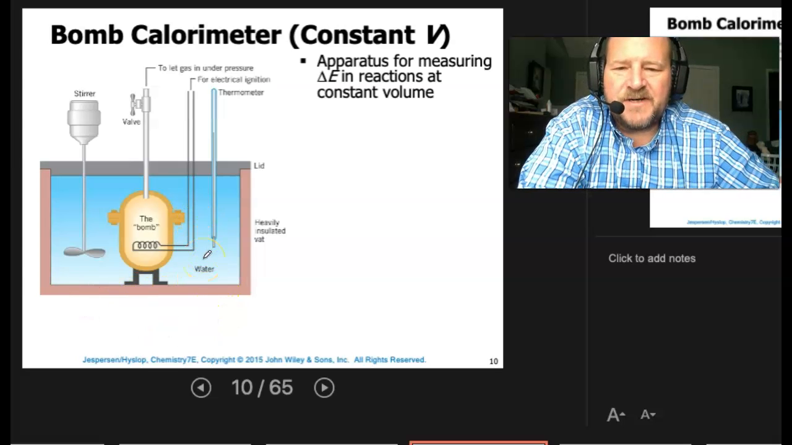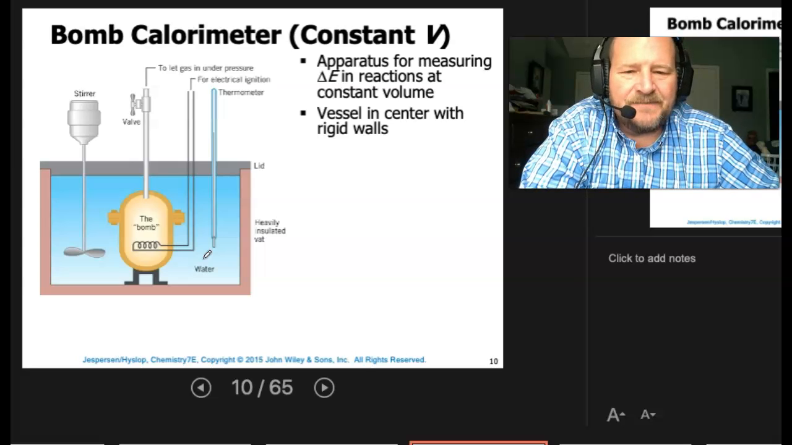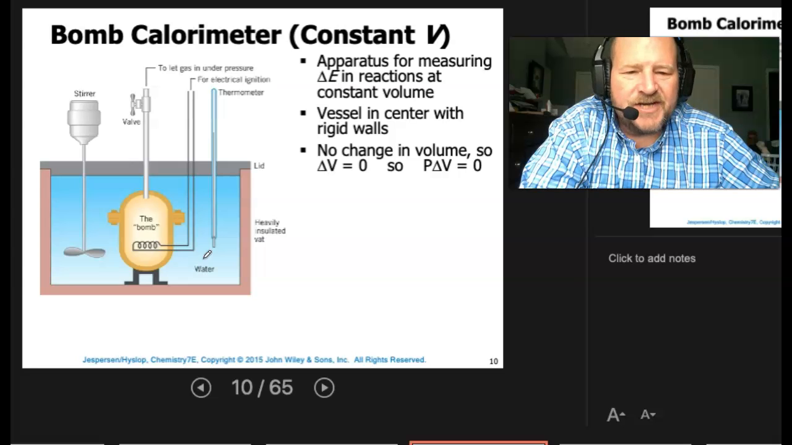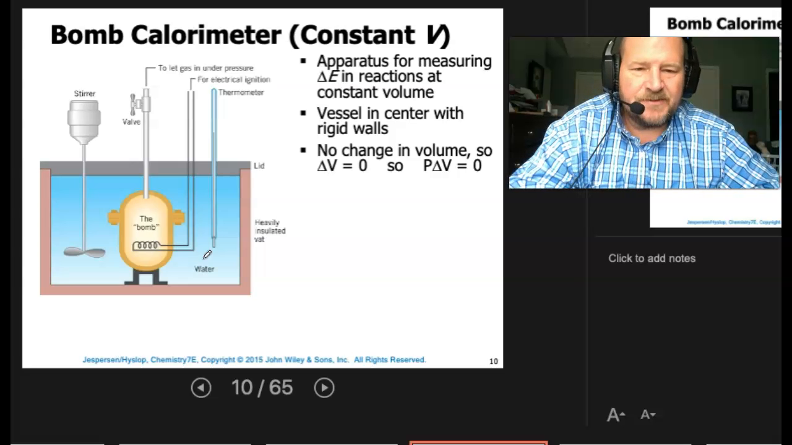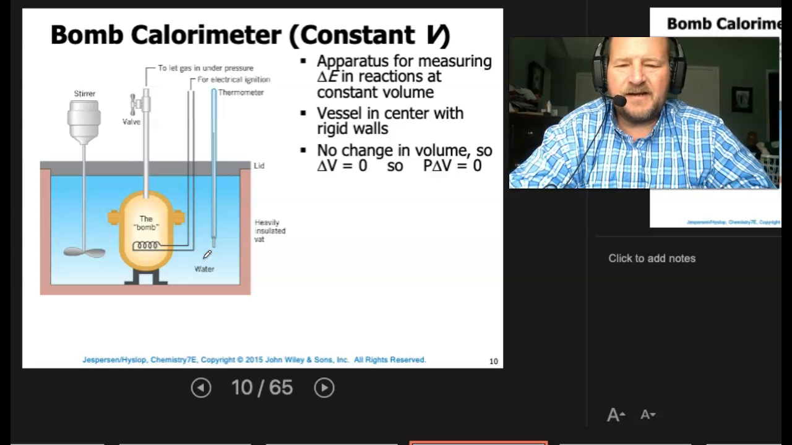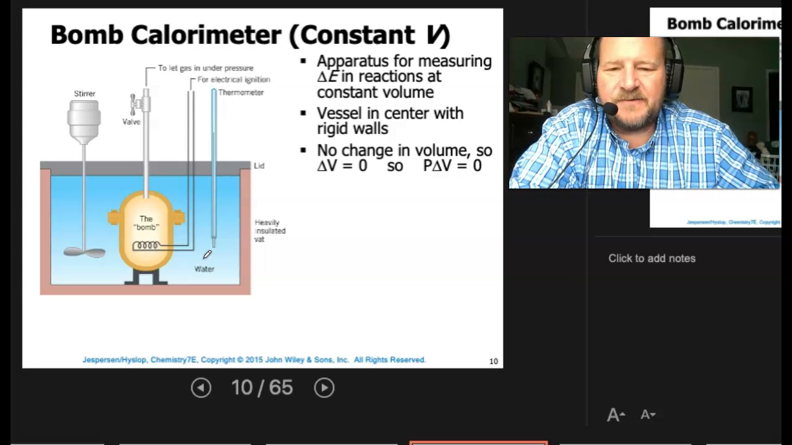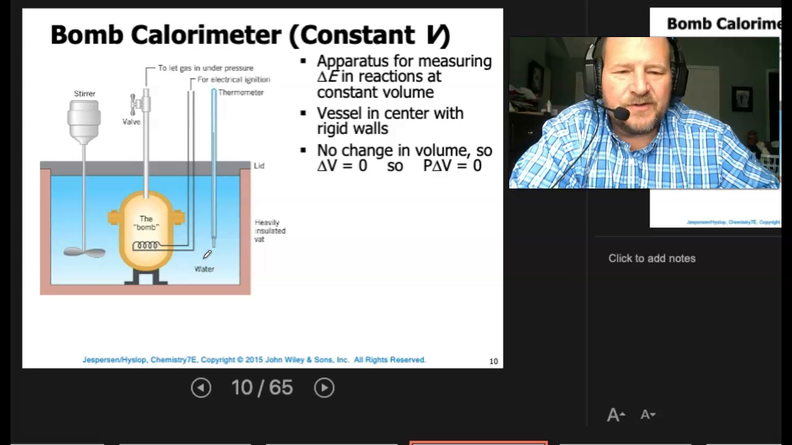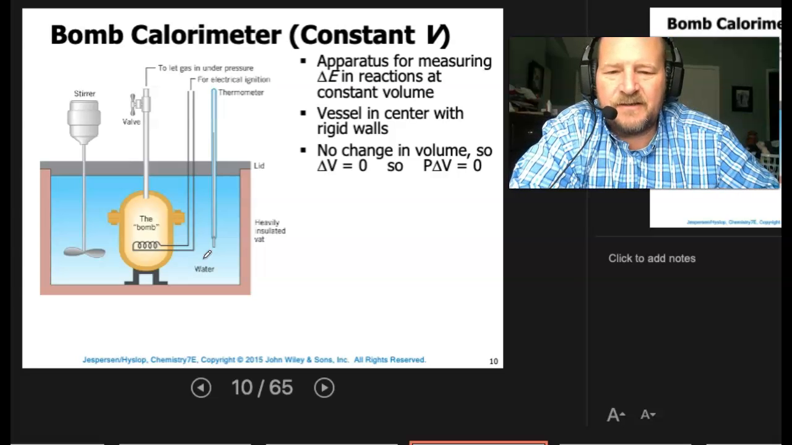So, apparatus for measuring delta E in reactions at constant volume. So here the vessel in the center has rigid walls. There can be no change in the volume now. And I've had the opportunity to work with one of these, and it is a steel container. It's like a steel cylinder. That thing's not going to move at all, right? It's designed to take that explosion. It's not even a real explosion. It's a click and it's over. It's not exciting at all.